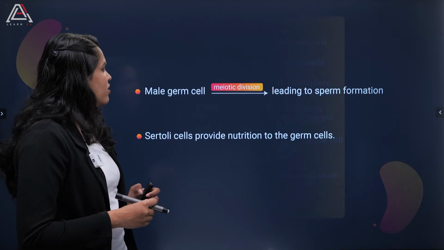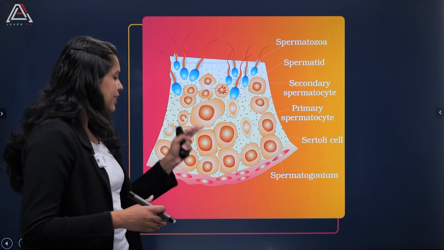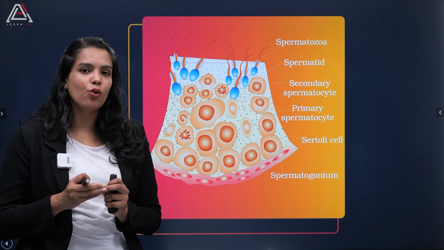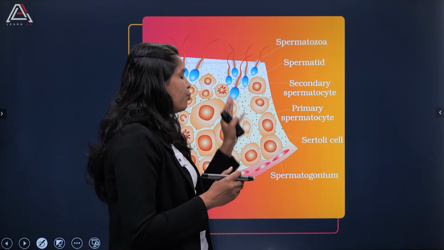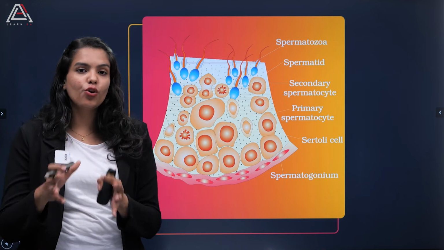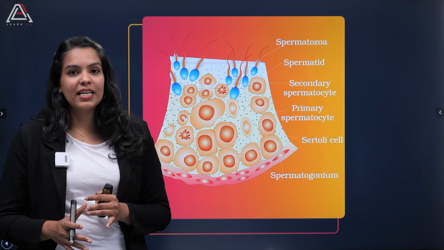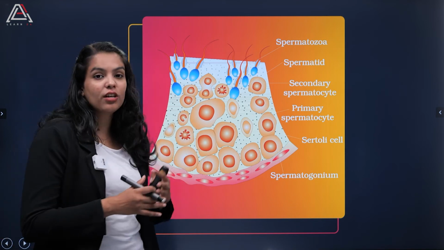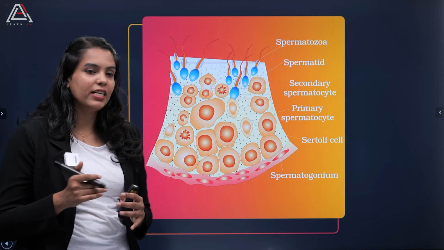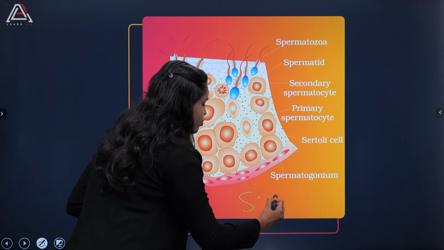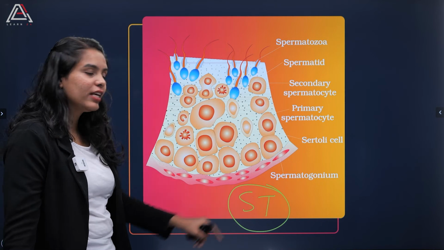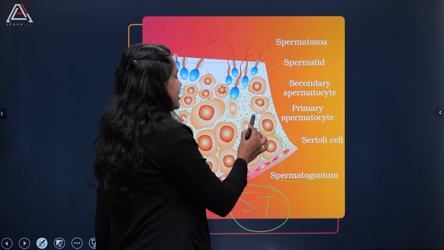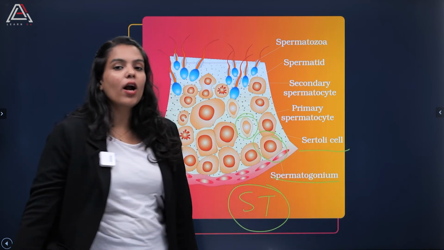Moving on and talking about this structure, you can see it in the NCERT book also. I have put this structure here just to show you where exactly the male germ cell is present and where exactly the Sertoli cell is present. This is a sectional view, a LS, of the seminiferous tubule itself. Here you can see these cells are called spermatogonium and this cell is known as the Sertoli cell.